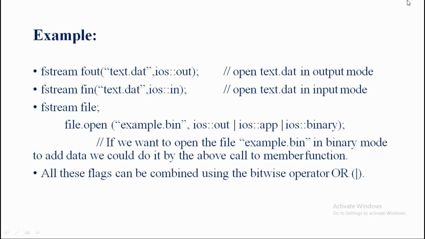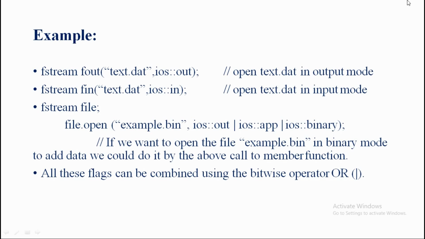But here there is no separate input or output, so I am giving the name file only for the fstream object. So fstream file, and after declaring it, I can directly use the fstream object. So file.open, opening parentheses, the name of the file is example.bin, that means the file is in binary format.